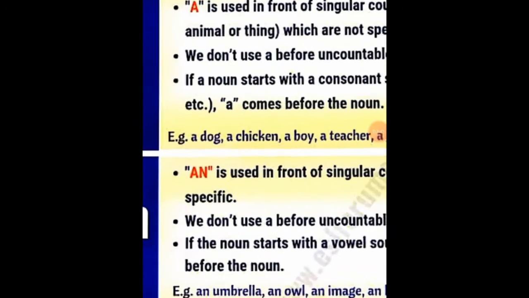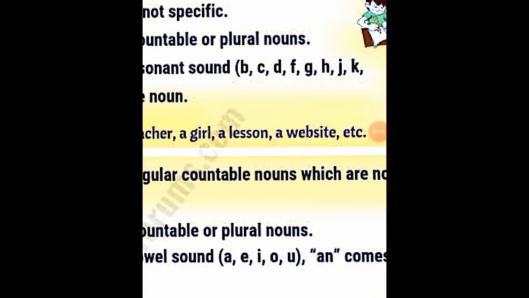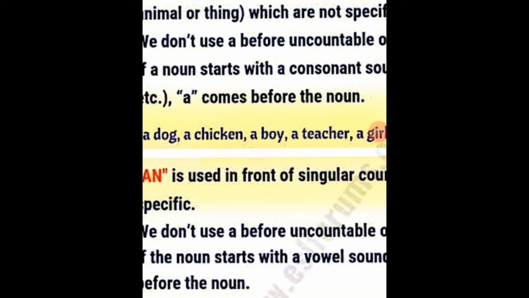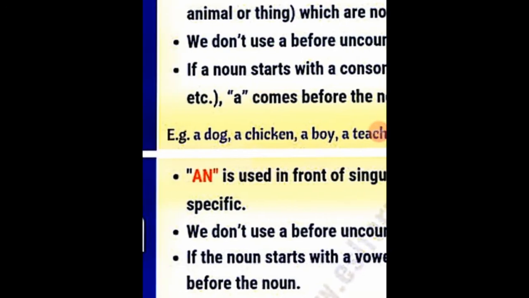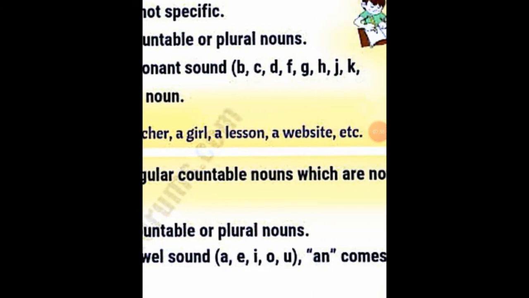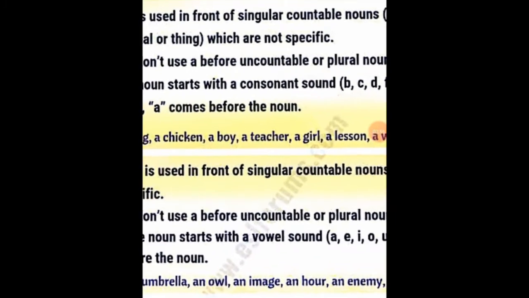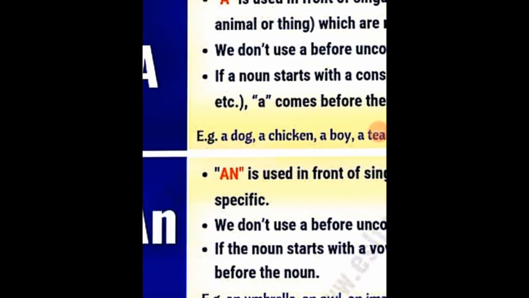If a noun starts with a consonant sound, right, except A, E, I, O, U, then a is used before the noun. We all know about it. For example, a dog, a chicken, a boy, a teacher, a girl, a lesson, a website. All are common, all are singular, and all start with consonants, right?